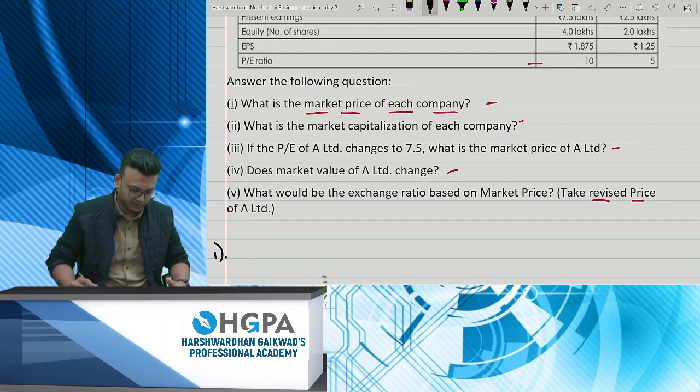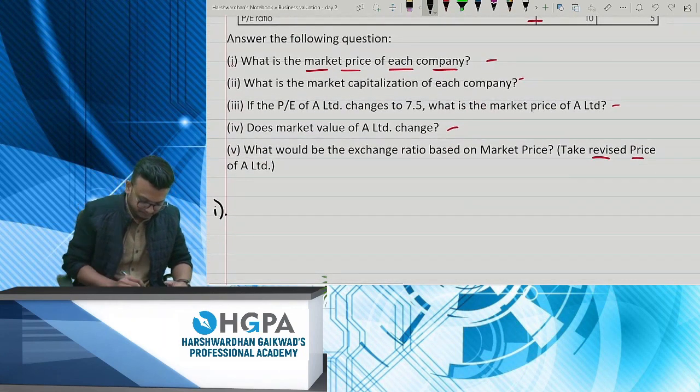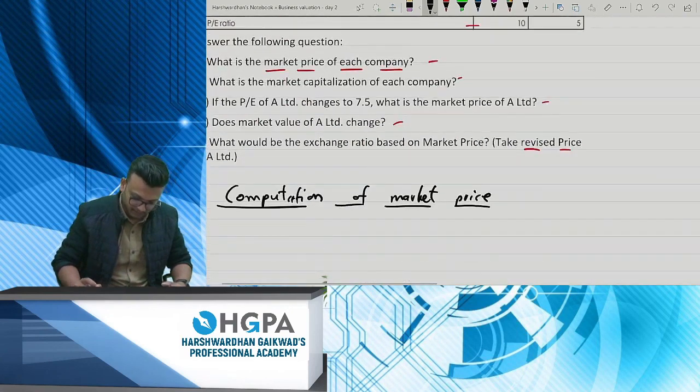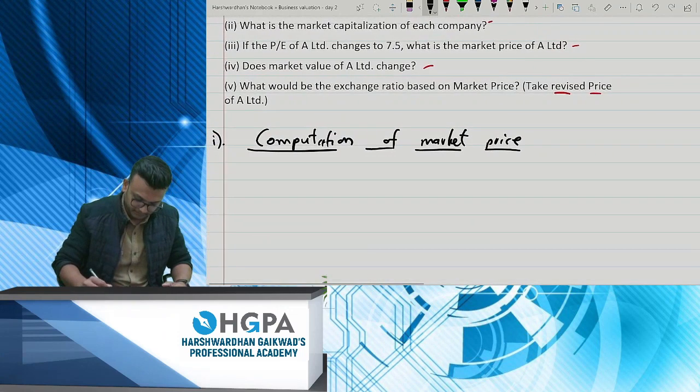Okay. First question, what is the market price of each company? So, computation of market price. Name, it is A Limited and B Limited.